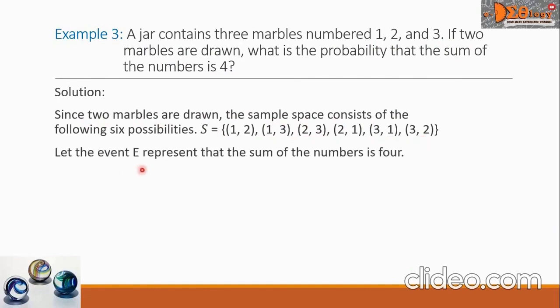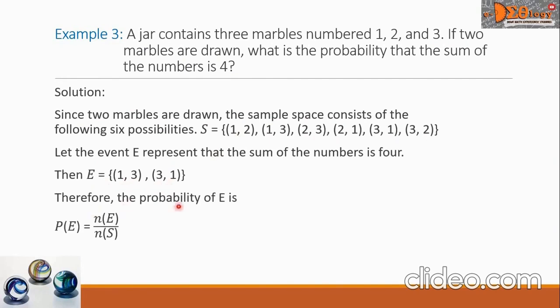Let the event E represent that the sum of the numbers is 4. Then, out of the sample space, E equals (1, 3) and (3, 1).